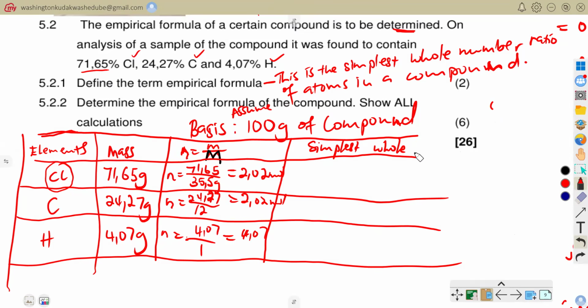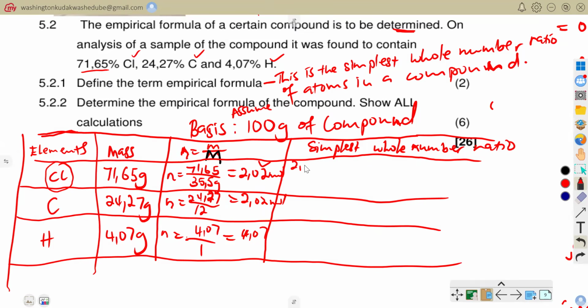I now need to determine my simplest whole number ratio. How do I actually get to determine my simplest whole number ratio in terms of moles? I would find the smallest value between these numbers of moles. So the smallest value is this one, which is the same as this one. So I would divide this by that.